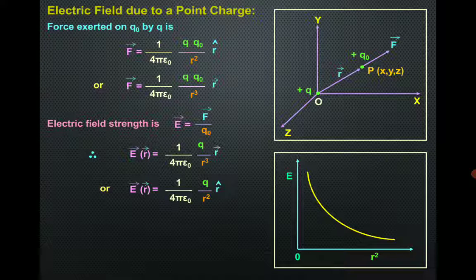So this shape is also called a rectangular hyperbola. So the graph will be a rectangular hyperbola, because as we increase the value of r square, or we can say distance square, we find that electric field strength decreases. Why? Because they are inversely proportional to each other, or we can say electric field intensity or strength is inversely proportional to the distance square.